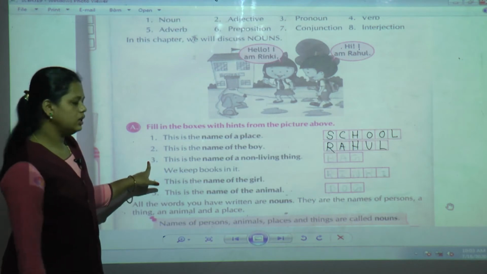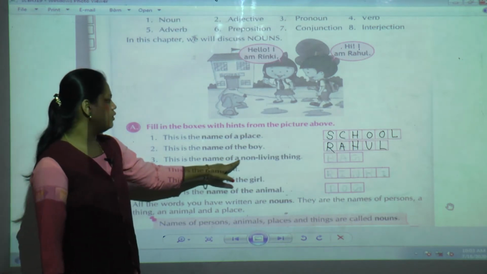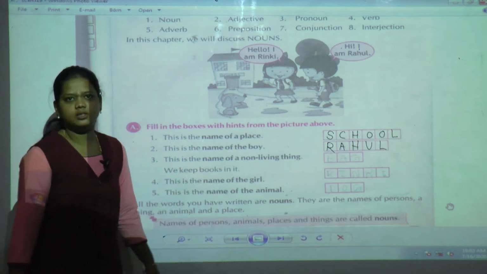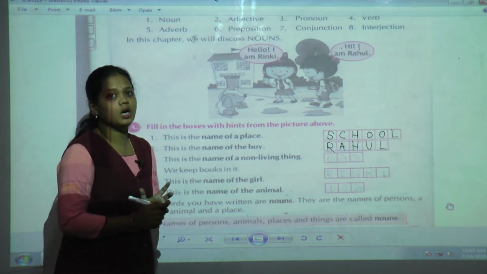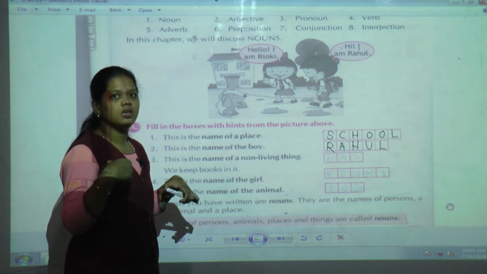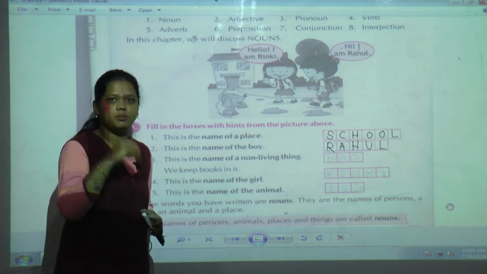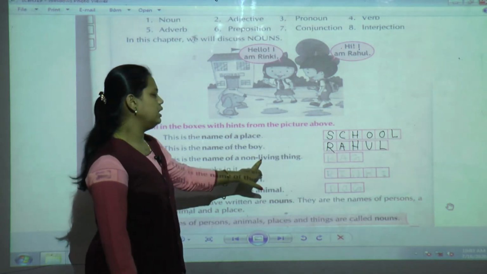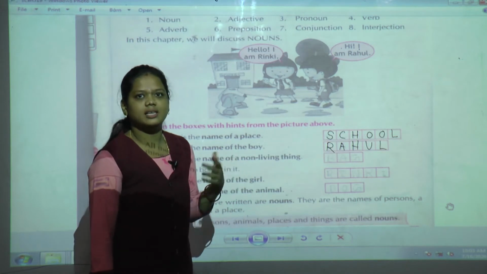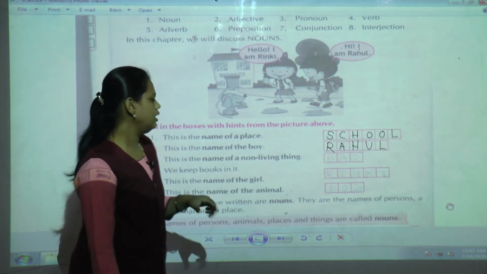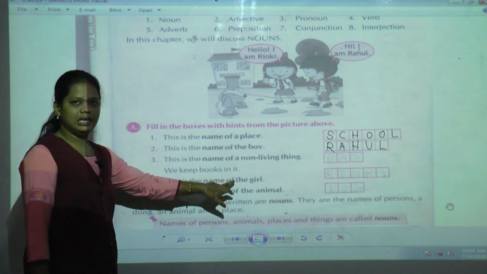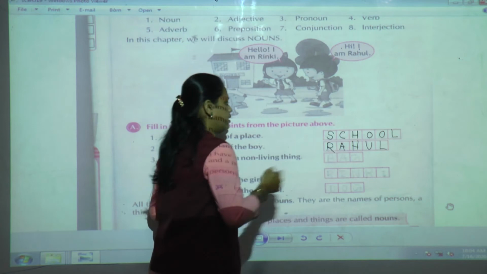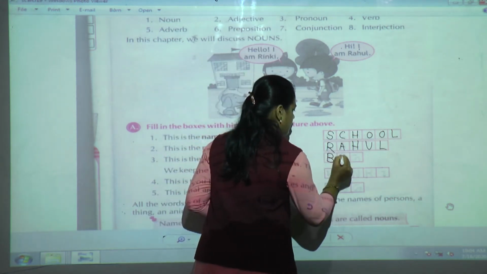Third, this is the name of a non-living thing, and we keep books in it. Students, whenever you come to school, you carry a bag in which you keep all your books. A non-living thing is something that cannot talk. So the name of that non-living thing is bag.